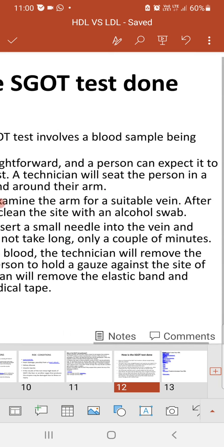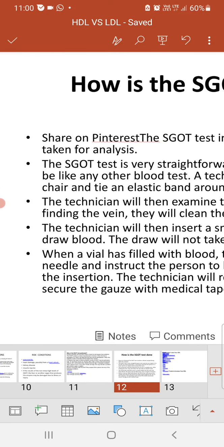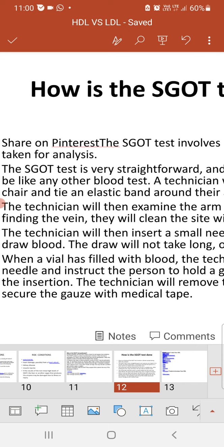A technician will seat the person in a chair and tie an elastic band. As we usually see in the labs, the technician will draw the blood by putting a band on the other side, between the heart and the area from where the sample is taken, to increase the pressure,